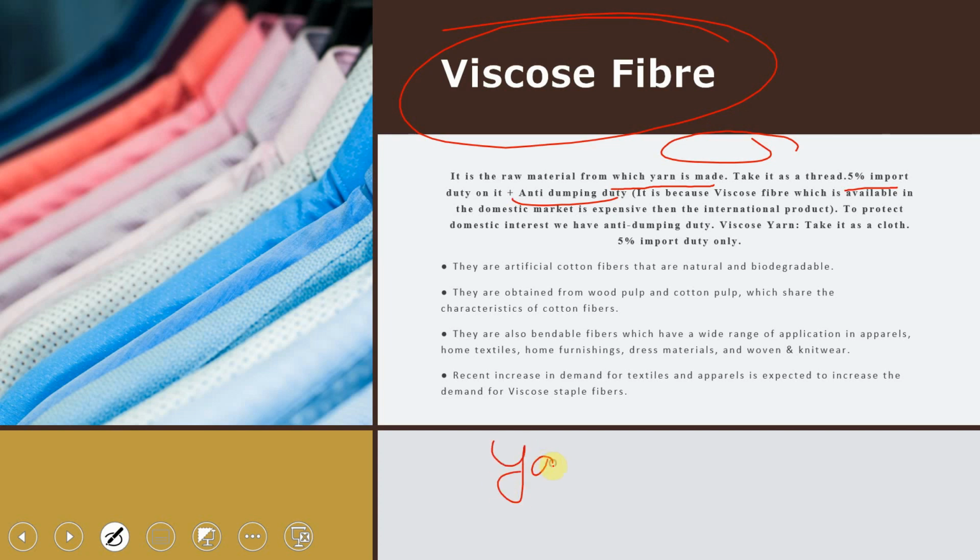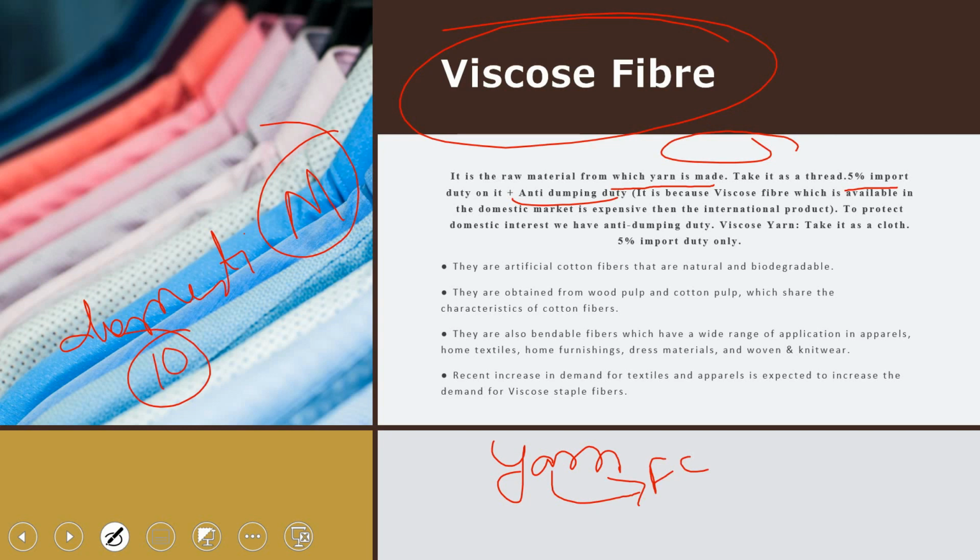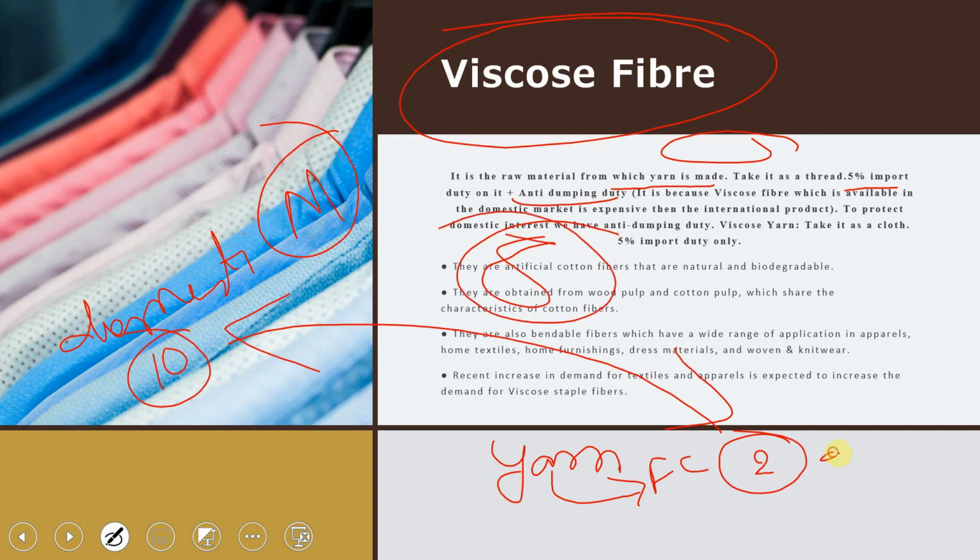If a domestic merchant gets a cost of rupees 10, and when that yarn is imported from foreign countries the cost of that yarn is rupees 2, there is a huge difference of rupees 8. If these products come into the market, it will impact our domestic merchant. So what does the government do? The government will impose anti-dumping duty on it.